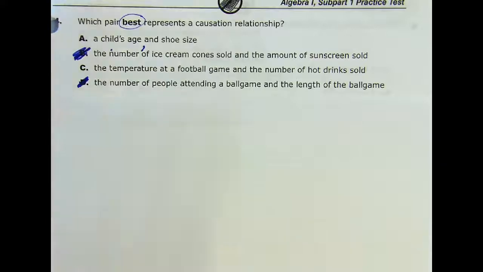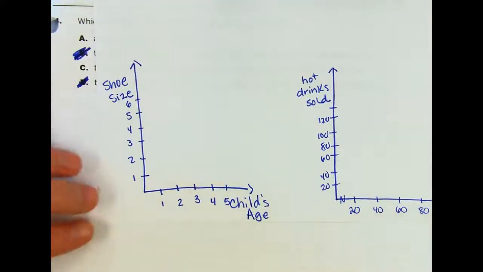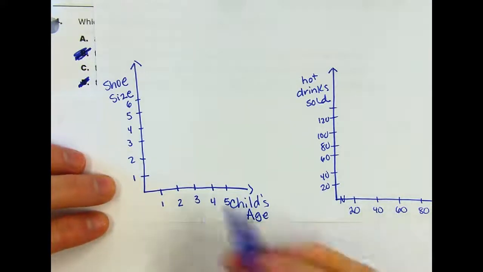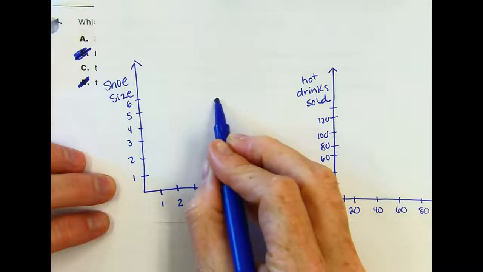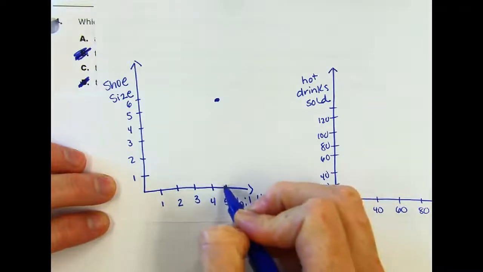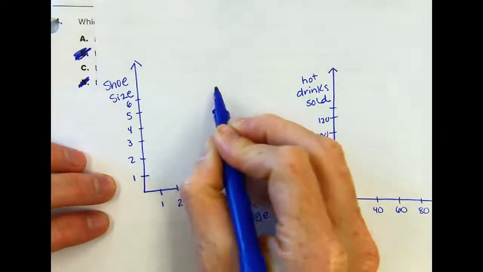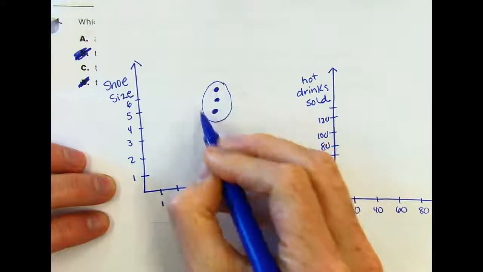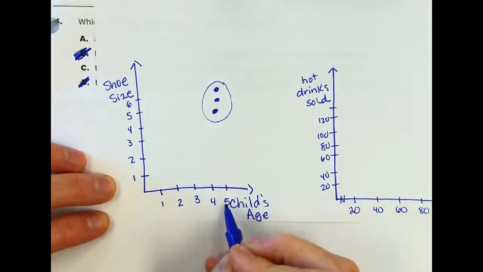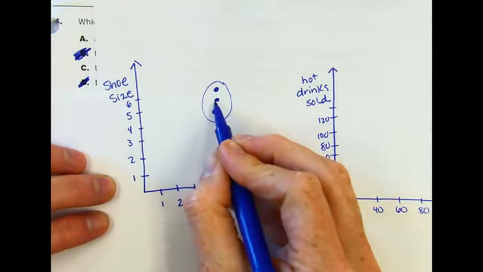So let's first look at the children and the shoe size. Like I said, I do think we have correlation. So let's take a 5-year-old. Let's say that 5-year-old has a size 6, but a 5-year-old could also be a size 5, or a 5-year-old could have a size 7. They're going to be in the same area, but if I'm buying a birthday present for a 5-year-old, I can't just say, oh, the 5-year-old automatically wears this size.